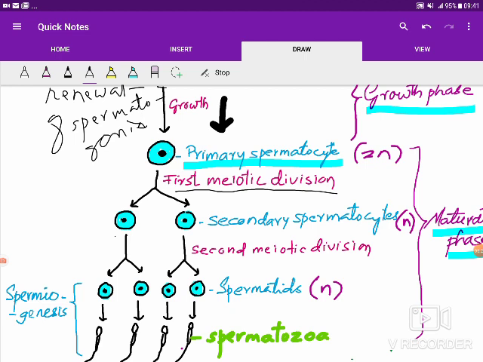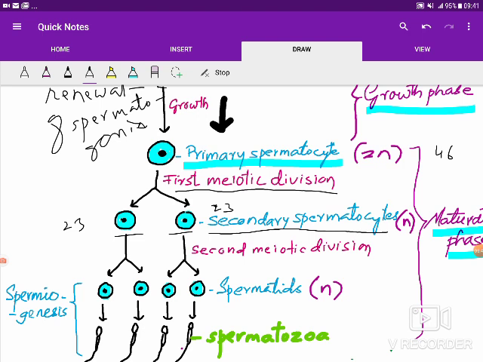So the two daughter cells formed, called secondary spermatocytes, are now haploid because the number of chromosomes has been reduced. If it is 46 in the primary spermatocyte, it will be 23 in the two secondary spermatocytes.